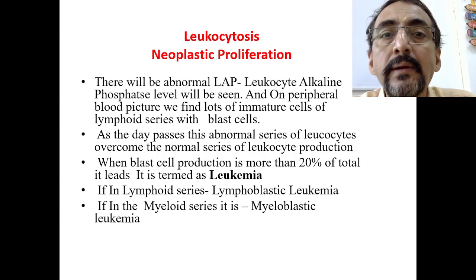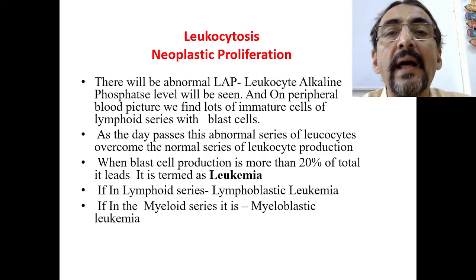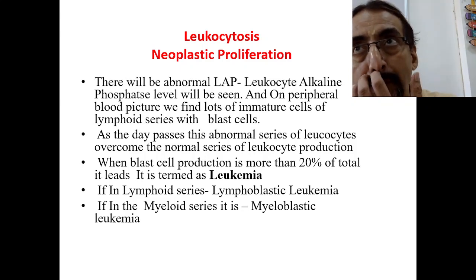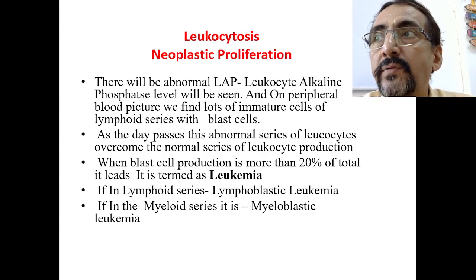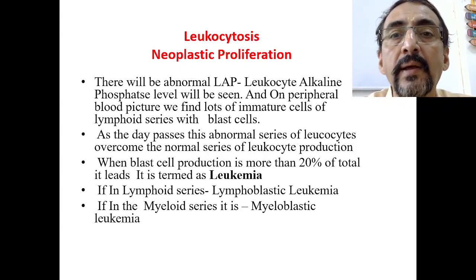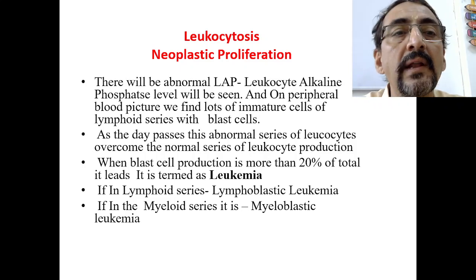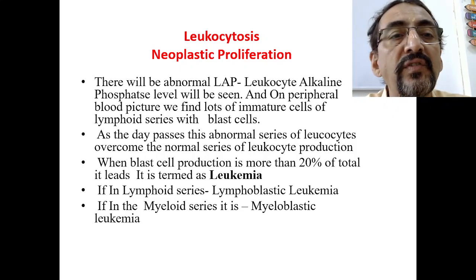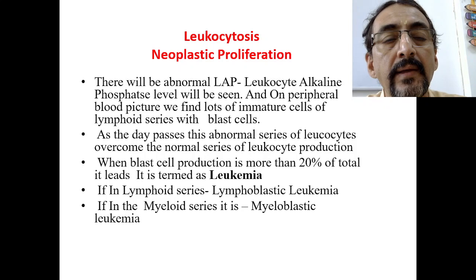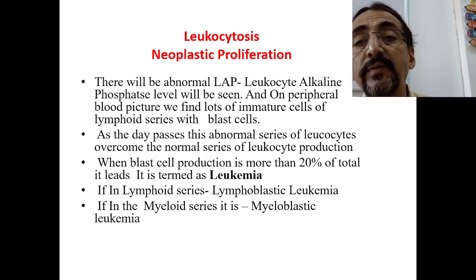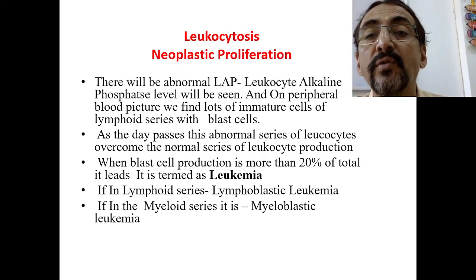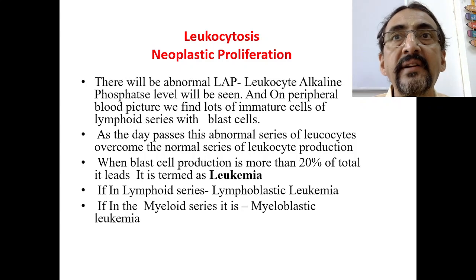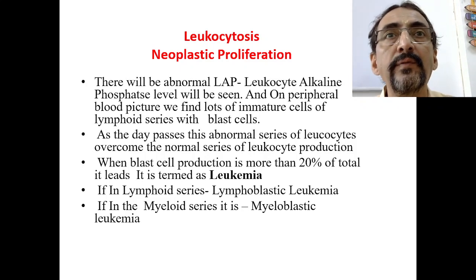Now there will be abnormal LAP, the leukocyte alkaline phosphatase level will be seen. I also told in the last class how to differentiate. If it is leukemia, then LAP, leukocyte alkaline phosphatase, is decreased or increased accordingly, and on the peripheral blood picture we find lots of immature cells of the lymphoid series with blast cells. As the days pass, this abnormal series of leukocytes overcomes the normal series of leukocyte production. Previously these abnormal leukoblasts are very few in number, but as the days pass, they take over the normal series of leukocytes.